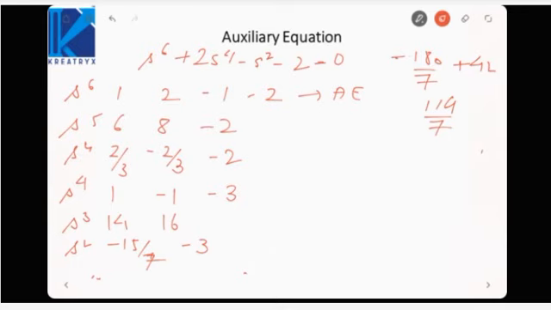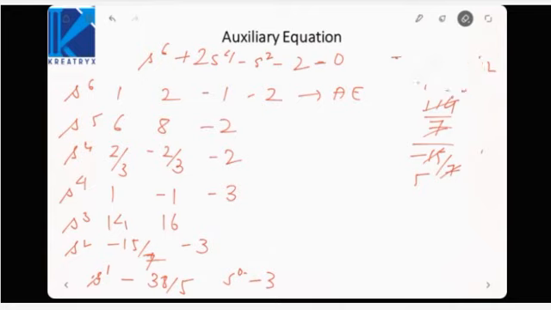Now we have to divide by minus 15 by 7. So it will be how much? So it will be S raised to power 1 will be minus 38 by 5, and S raised to power 0 will be minus 3.